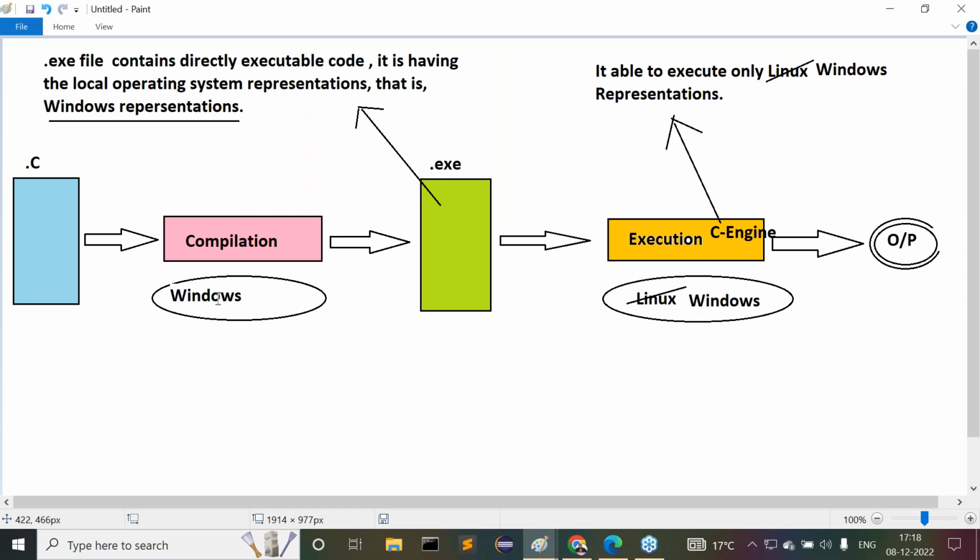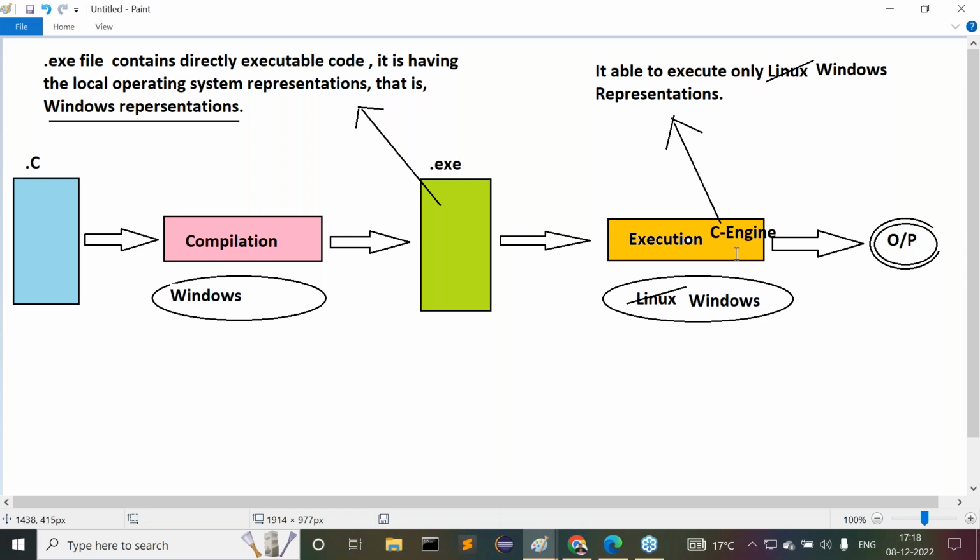We compiled our C program on Windows. The .exe file is generated with Windows representations. Now we are giving the Windows represented .exe file to the C engine, which is available on the Windows operating system only.